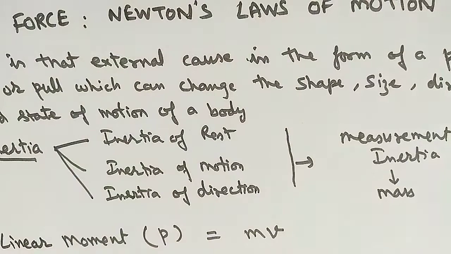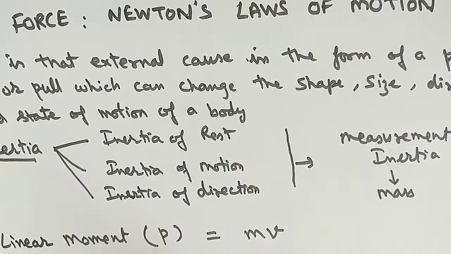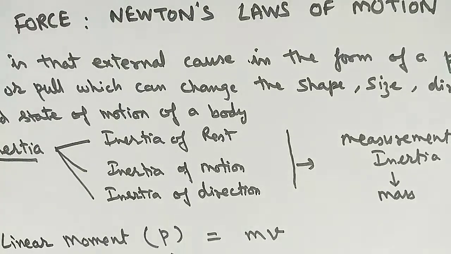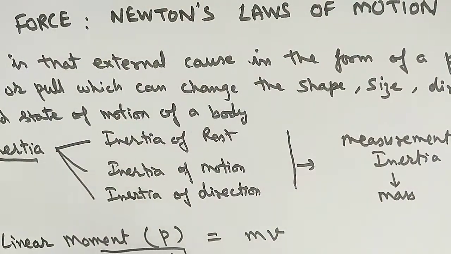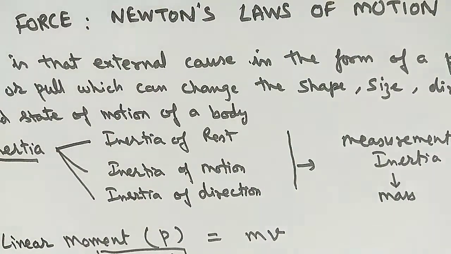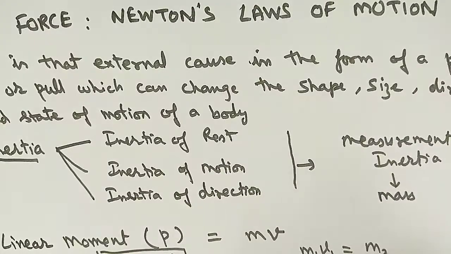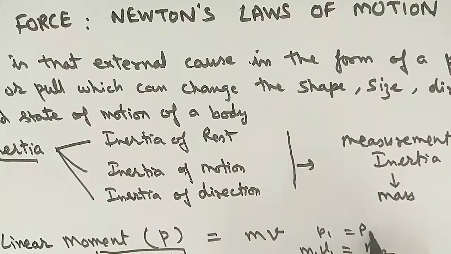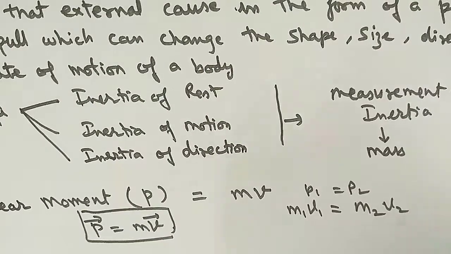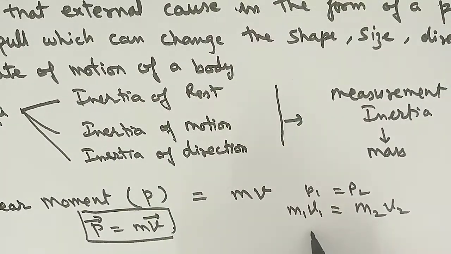Remember, linear momentum is a vector quantity, so its direction is always in the direction of motion of the body. So remember this formula, very useful in the coming chapters. And from here you can find some relations. Suppose the momentums of two bodies are the same. In that case, if you write P1 equals P2, so m1v1 equals m2v2. So in that case, what will happen?